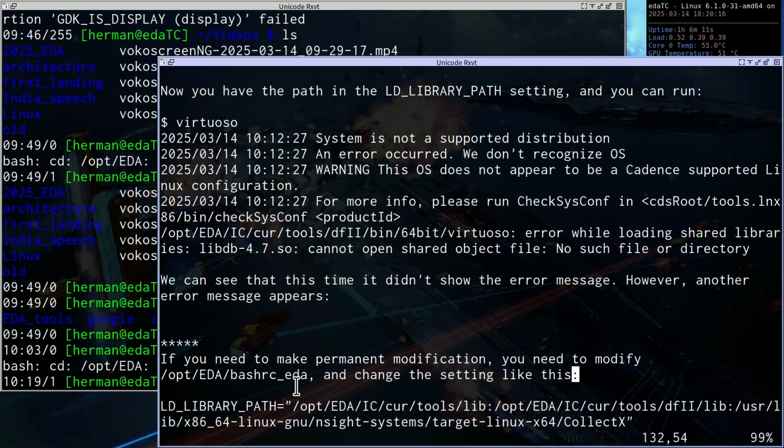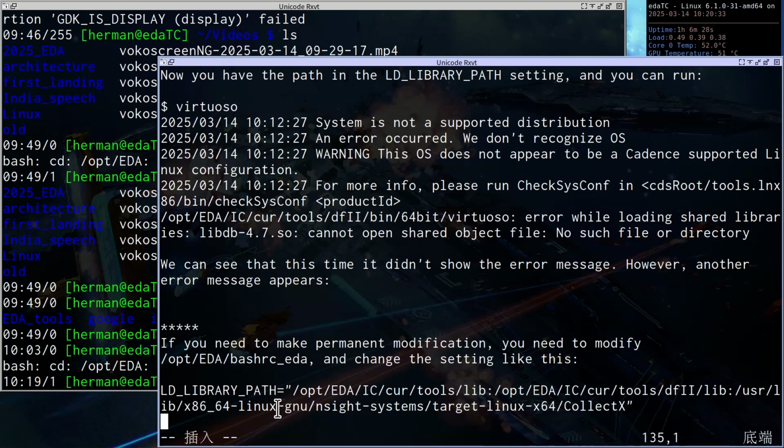Okay, so if you want to make a permanent modification, you need to modify this file. I just told you to create this last week. I showed you how to create this file from scratch, right? Then you need to modify it to solve this problem. So this is how we solve this.